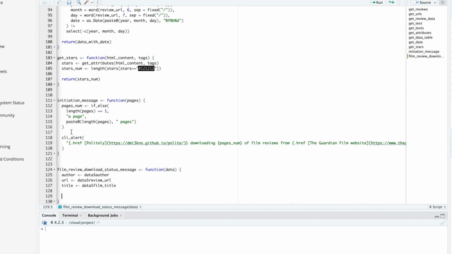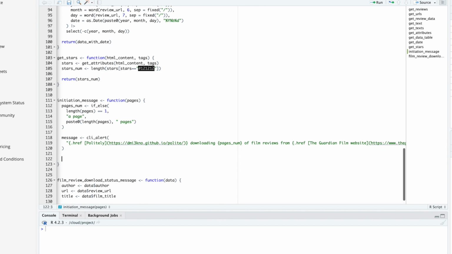Oh, and by the way, I realized in my previous function I didn't return anything, which is important. So I'm going to store the message in an object called message, and then I'm going to return message, which is just best practice.